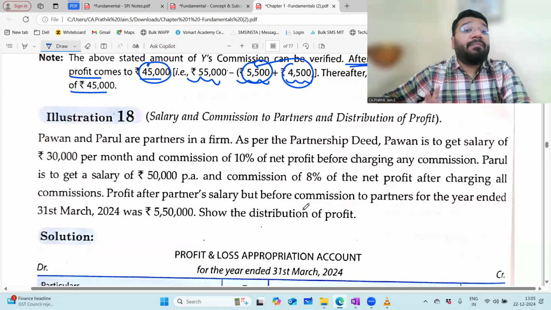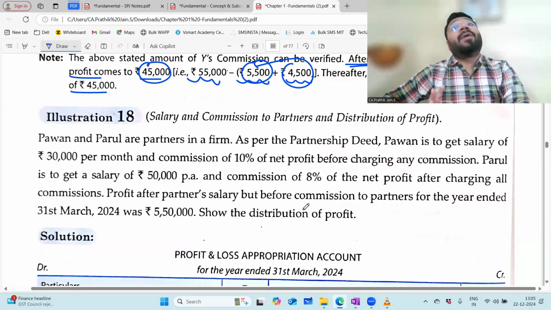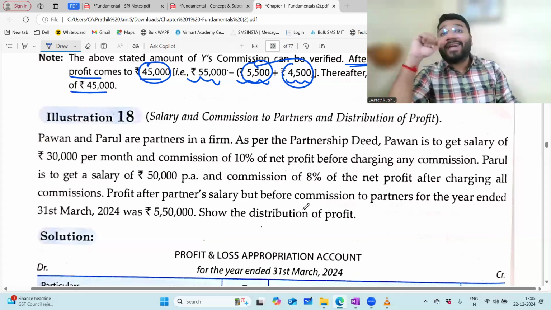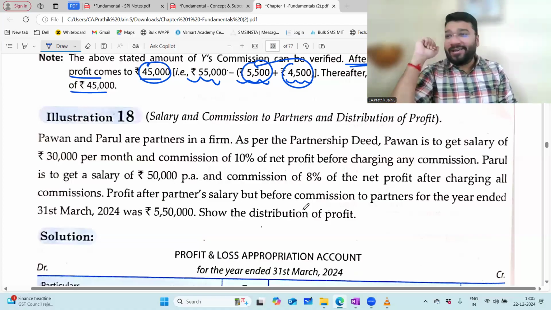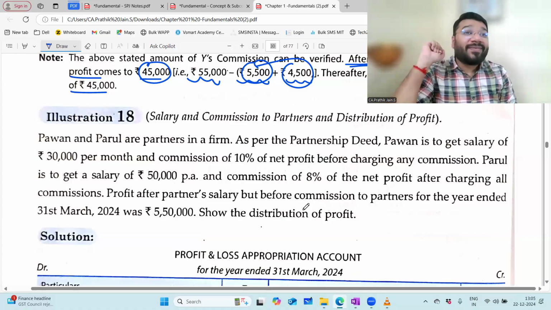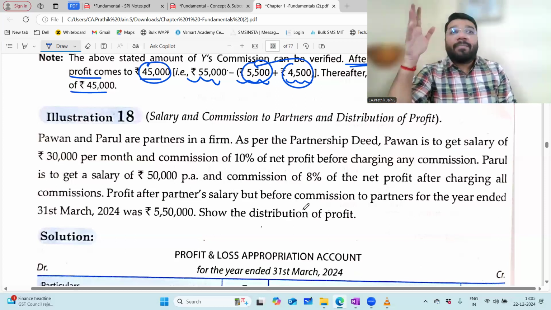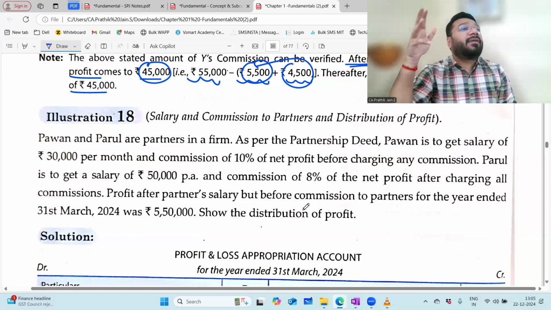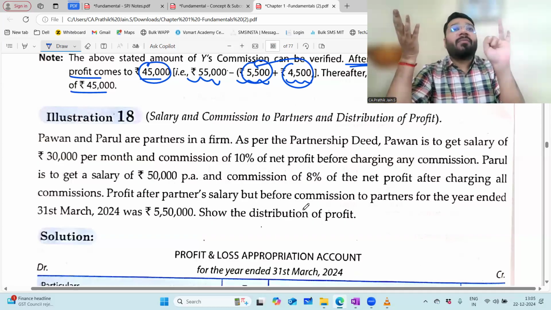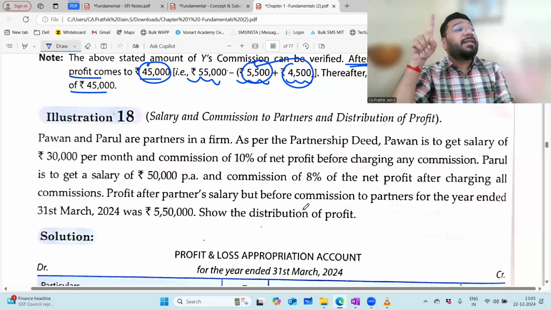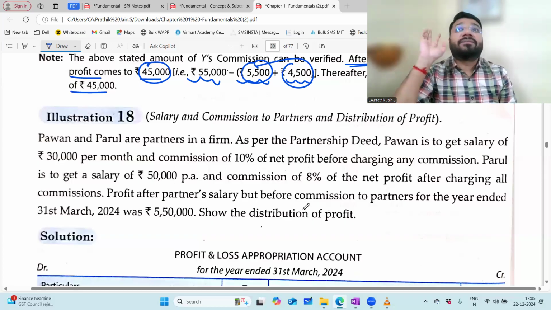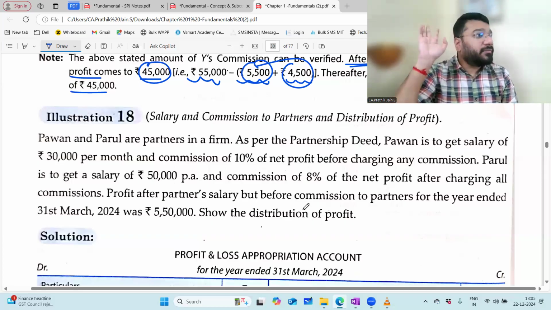They'll tell you, Pawan and Parul started the firm on 1st October. As per the partnership deed, Pawan is to get a salary of 30,000 per month. What will you do and come in the exam? 30,000 into 12, you'll do and come. But what are you supposed to do? Because the business was started when? October. So the partner will start withdrawing the salary from when? October, na? So October end. November, December, Jan, Feb, March. So 30,000 into 6. Every single line you read, you have to be very vigilant. Anyhow, the question could be twisted.